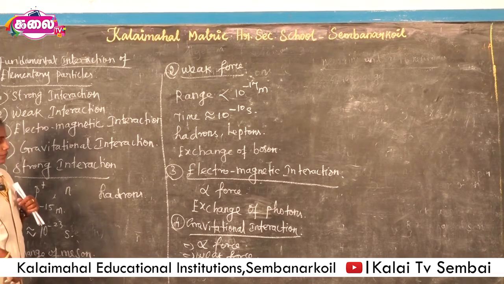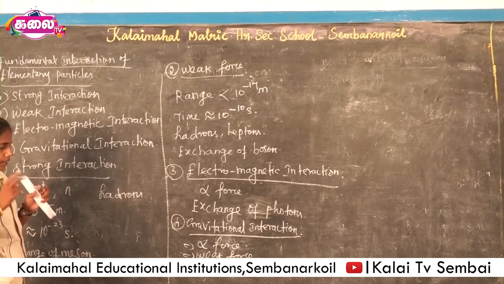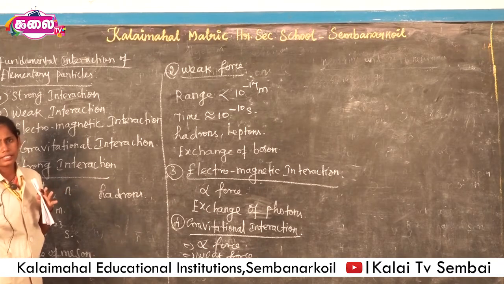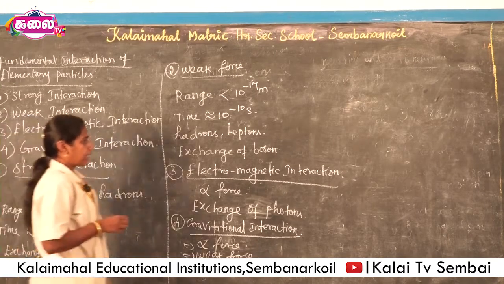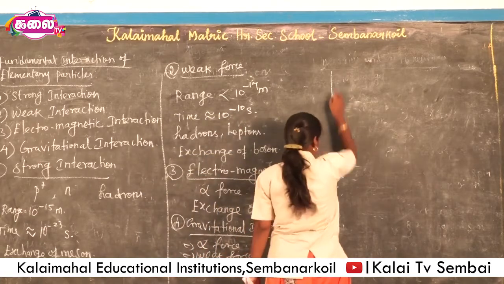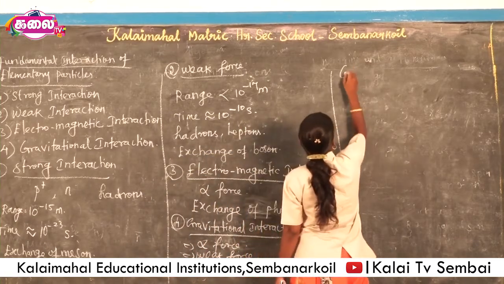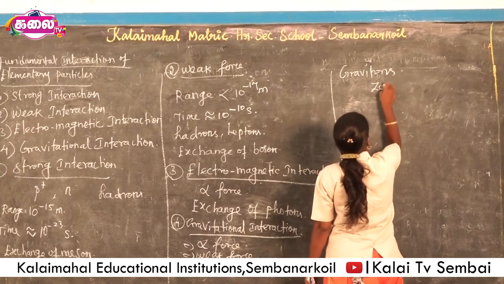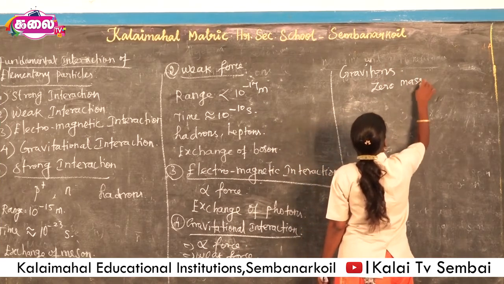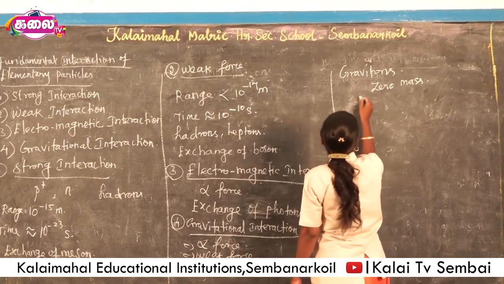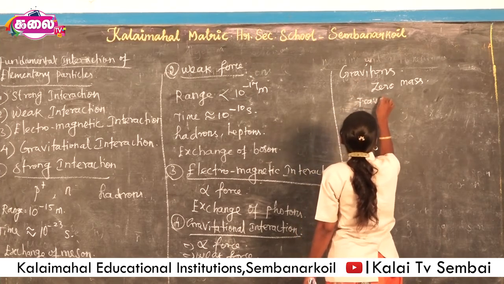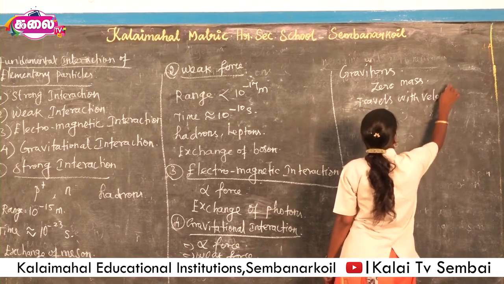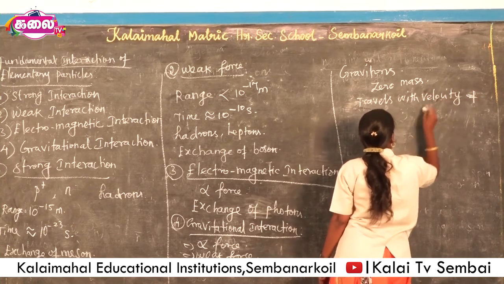The gravitational force is due to exchange of gravitons. The gravitons have zero mass and travel with the velocity of light.